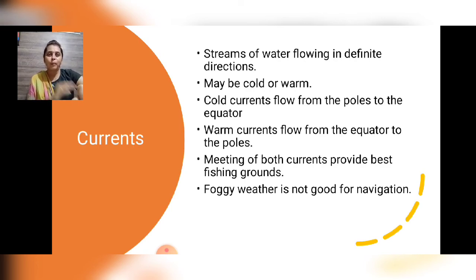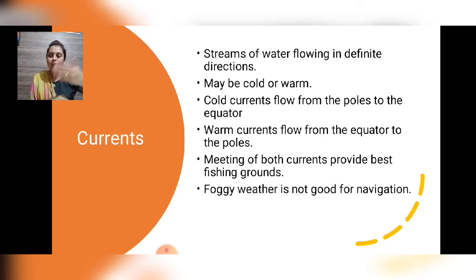Warm currents flow from the equator to the poles. That is easy for you to remember: the equator is always hot, so warm, and the polar region is always cold, so it is cold currents. Meeting of both currents provides the best fishing ground. Where warm and cold currents meet each other, that is the best place for fishing. Foggy weather is not good for navigation.